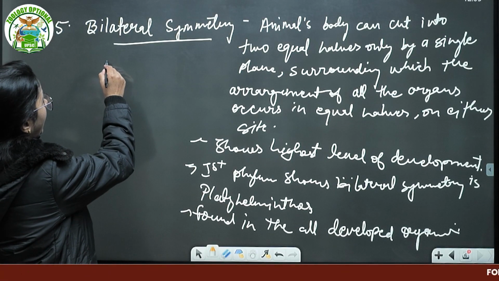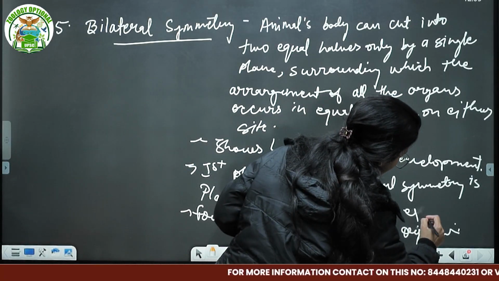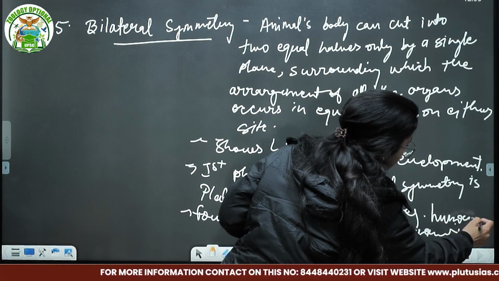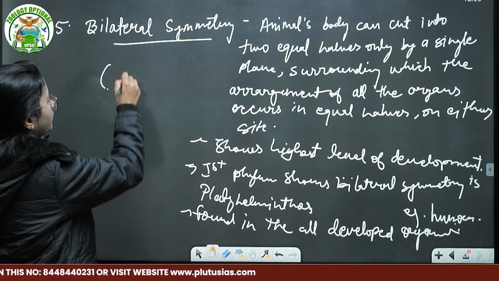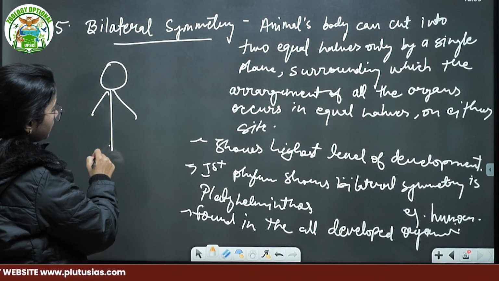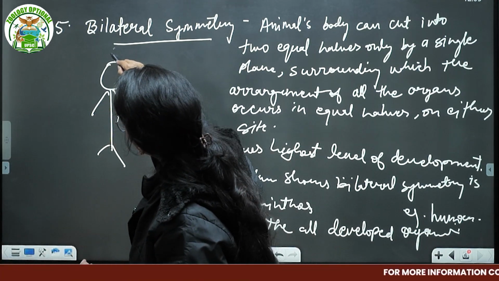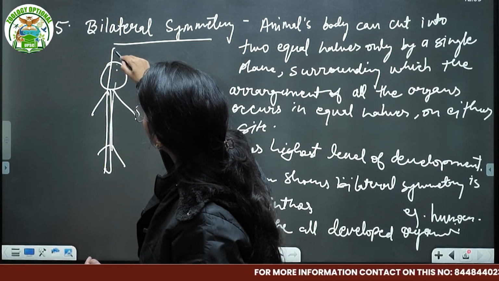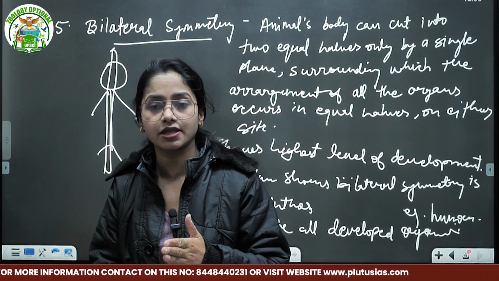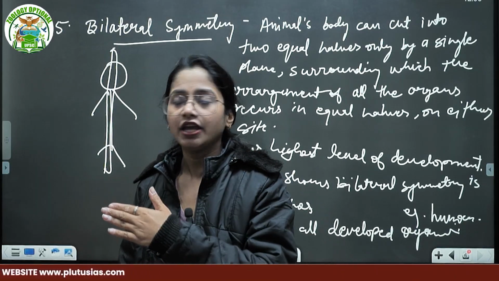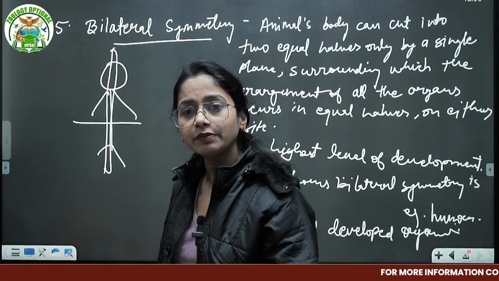देखो इसमें क्या होता है, any kind of arrangement, suppose for example human or the mammals, everything is like that. There's one exception, I'll tell you where it exists. Suppose that this is a human body. See, if you see the kind of arrangement from only this one axis, then only you will get the two equal halves of the body. Suppose that this is a longitudinal axis; if you cut the human body from this, you will not get the two equal halves. What is the meaning of the two equal halves?